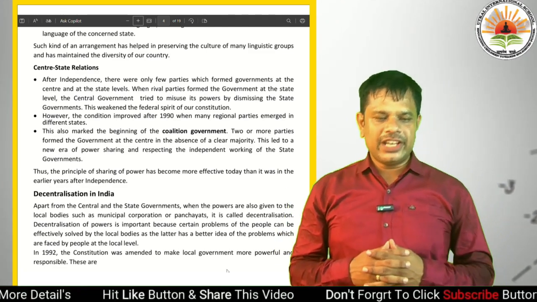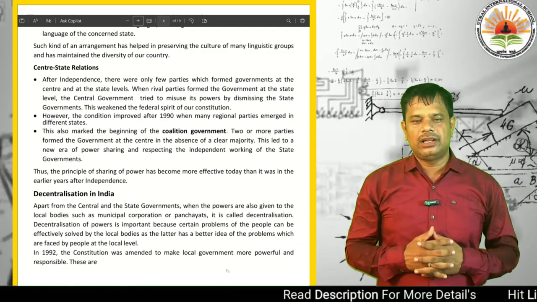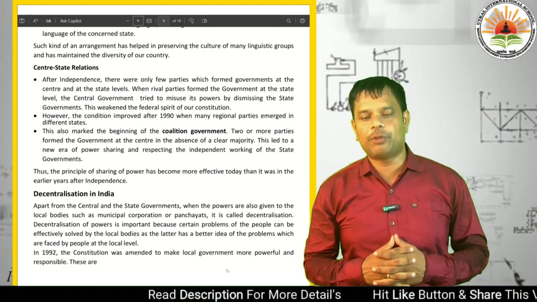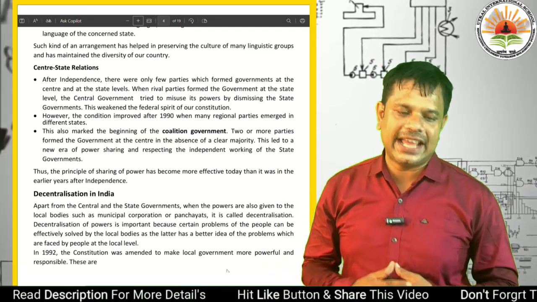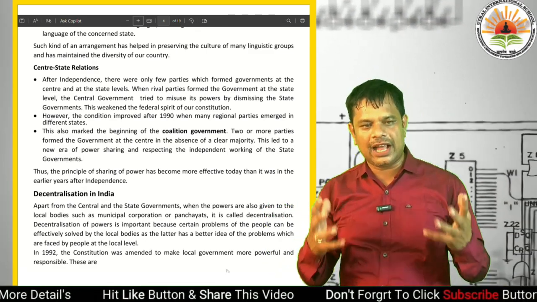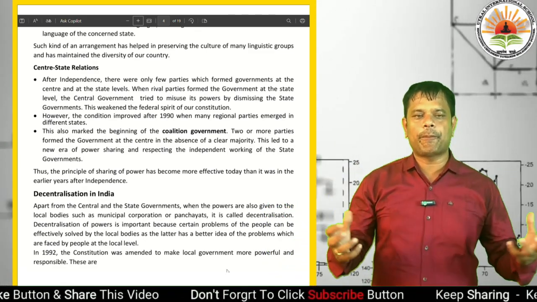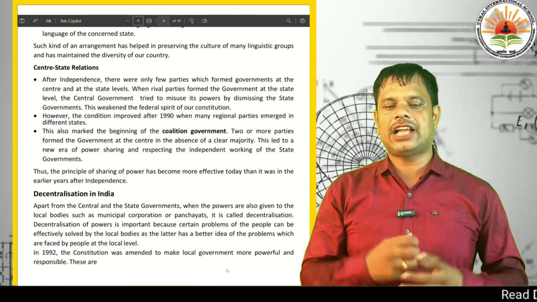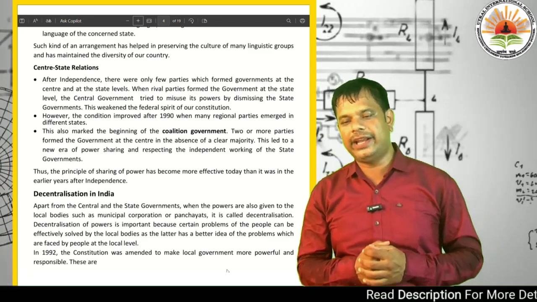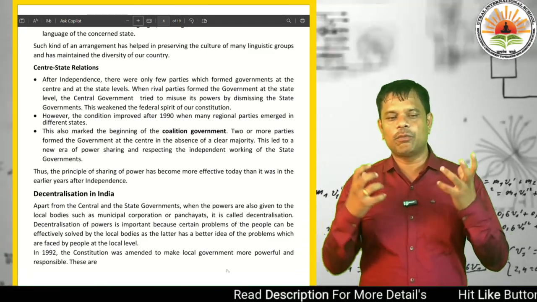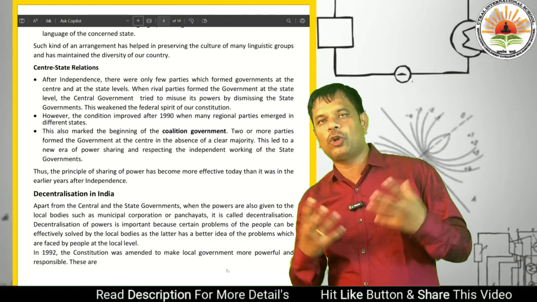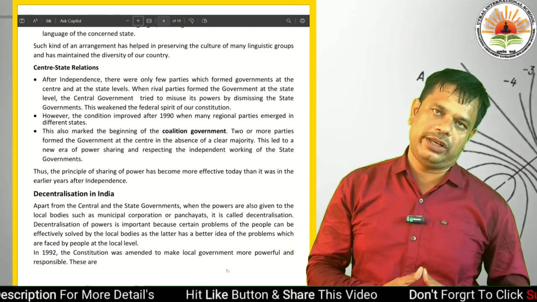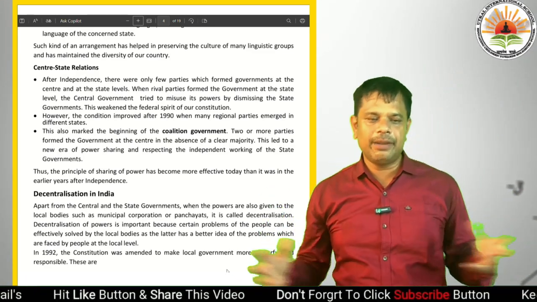Thus the principle of sharing of power has become more effective today than it was in the earlier years after independence. So now we are enjoying proper federalism. After independence there was a monopoly, but now this is removed.